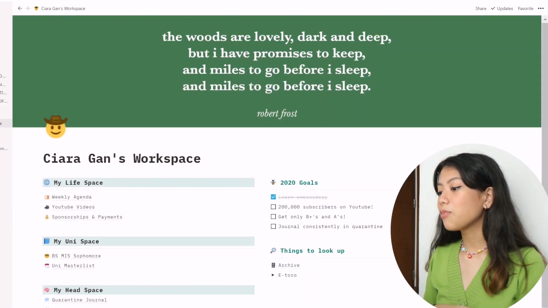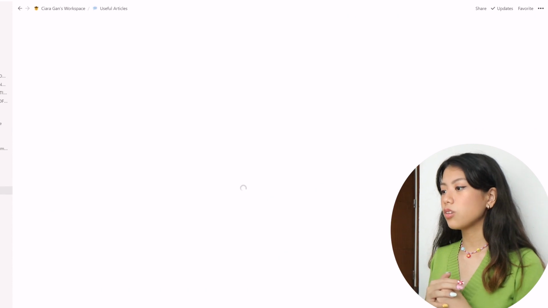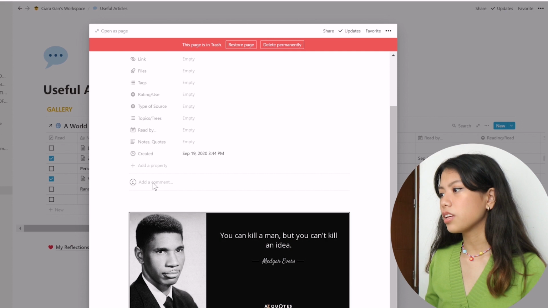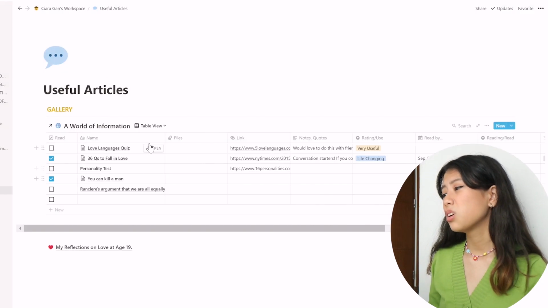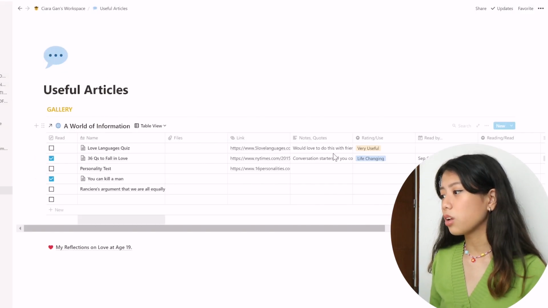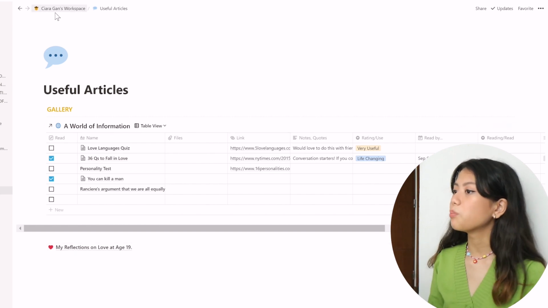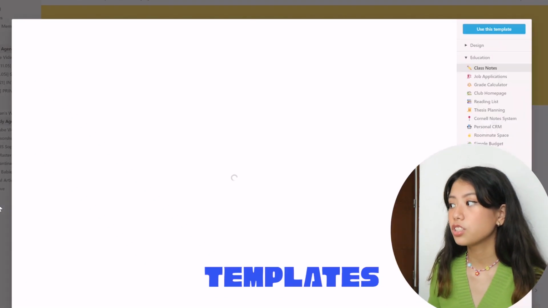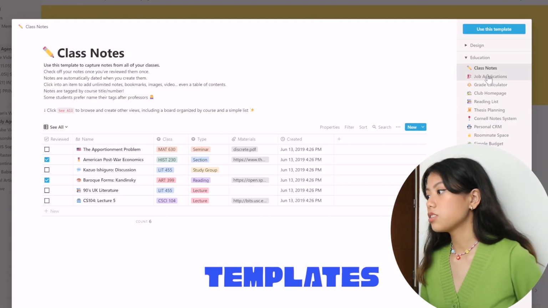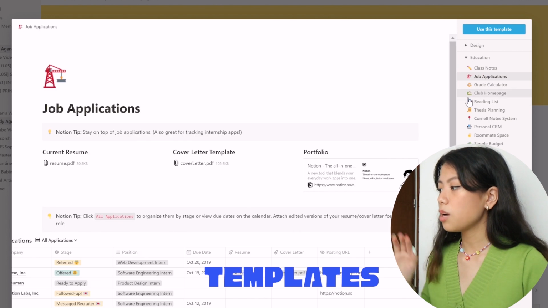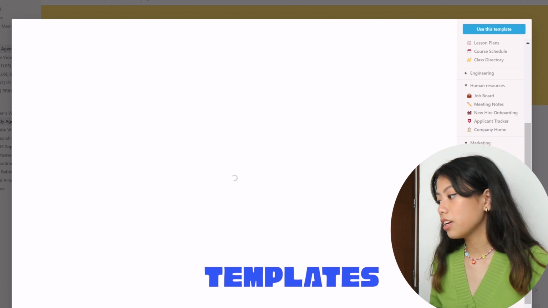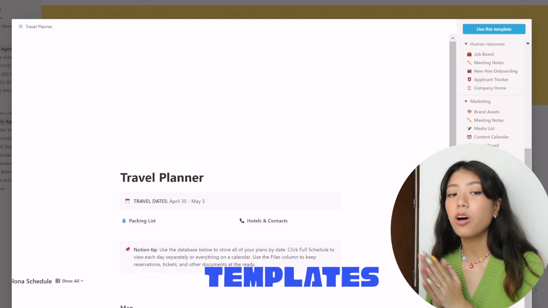And then after that, I have my last one, which I don't really use that much. It's called useful articles. It's basically just a different dump of things: quotes, useful stuff, 36 questions to fall in love. Still need to fill this one up more, but that's essentially it. They also have different templates. You guys can search different templates in this tab called templates. So you can have class notes, job applications, grade calculators, travel planning, habit tracking, resumes. You all can dump all of that in this one application.